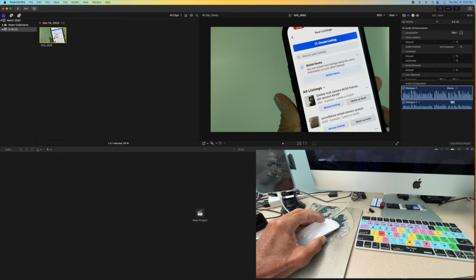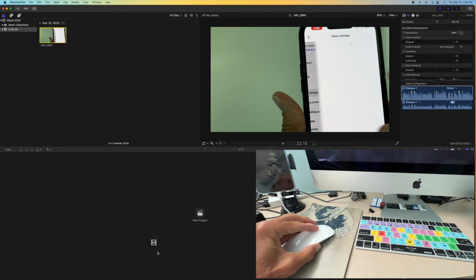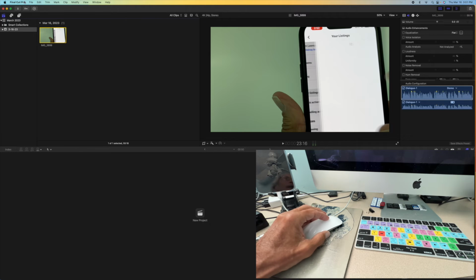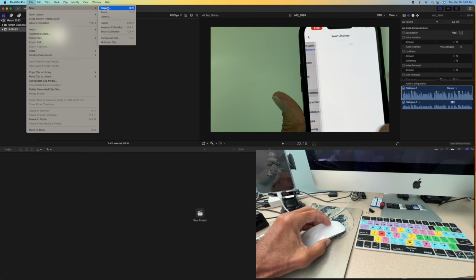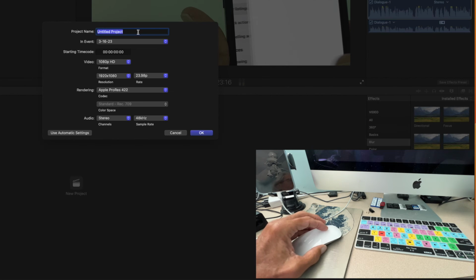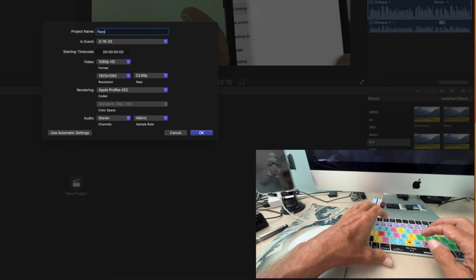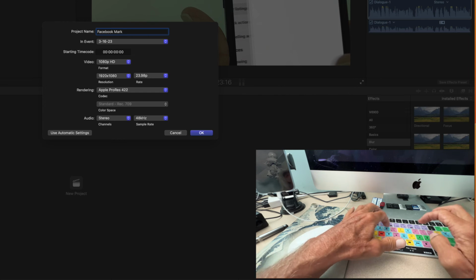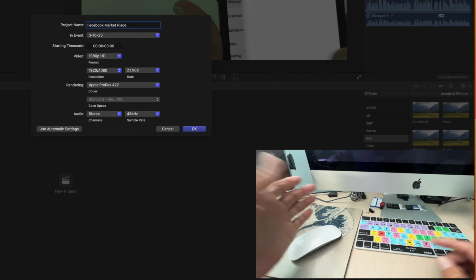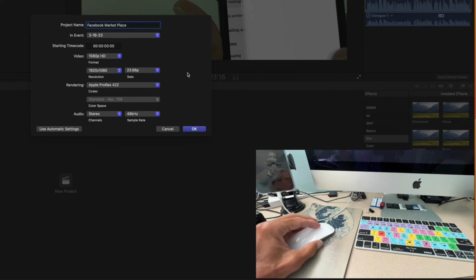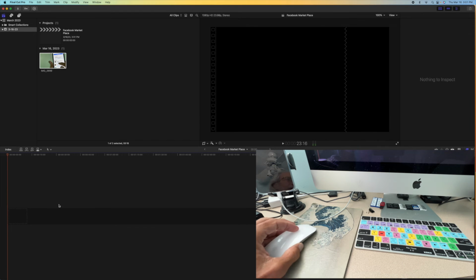Now I have to create a project. If I try to pull it down in here, nothing happens, right? So you'll notice it's got new project. I could click here or I could come up here and click new project. It's your choice. So let's go ahead and we'll do this. And it's going to give me a window and I'm going to name the project Facebook Marketplace. All right, we'll just call it that. I'm just doing it for expediency. And then I'm going to hit OK. And now we've got a project.